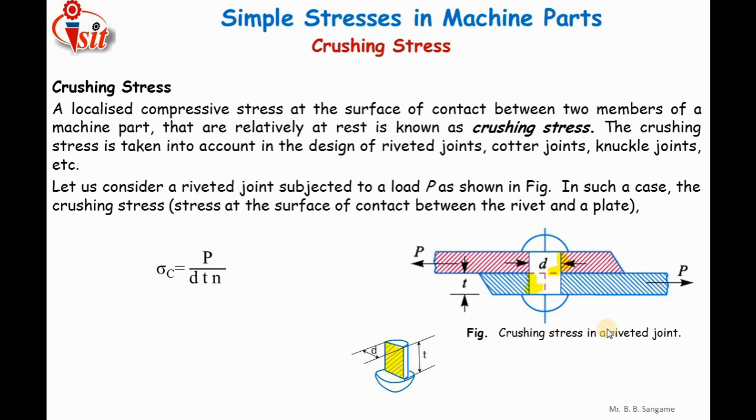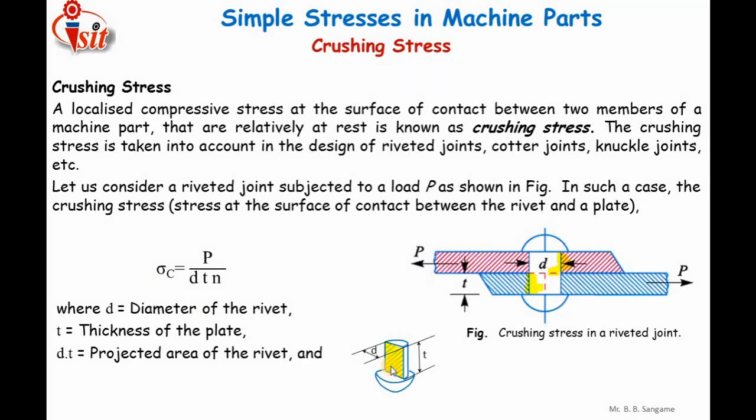Here I have given the example of a single riveted joint, so the value of n will be 1. So sigma c is the crushing stress, d is the diameter of the rivet, which is the maximum dimension that will be under crushing stress, and t is the thickness of the plate. So the crushing stress totally depends on d t into n.